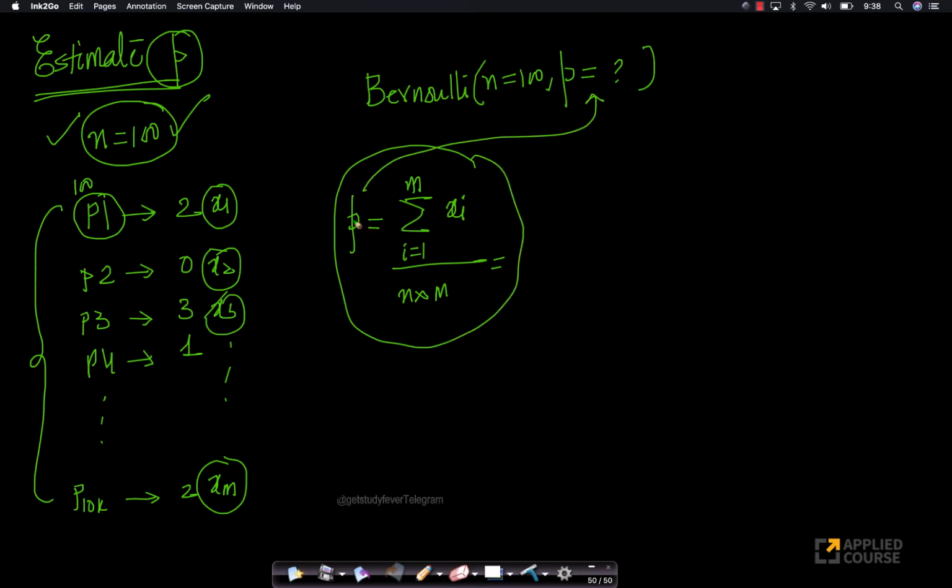It's an estimate. Remember that this is an estimate. Again, we often write estimates with a hat in probability and statistics to clearly say that this is not the actual value of P, but this is the estimated value of P from some raw data.